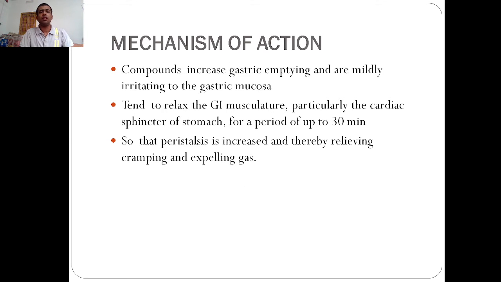Then mechanism of action. In this, the carminatives increase the gastric emptying and mildly irritate the gastric mucosa. They tend to relax the GI tract, particularly the cardiac sphincter of the stomach, for about 30 minutes, so that peristalsis is increased, thereby relieving the cramping and expelling the gas.